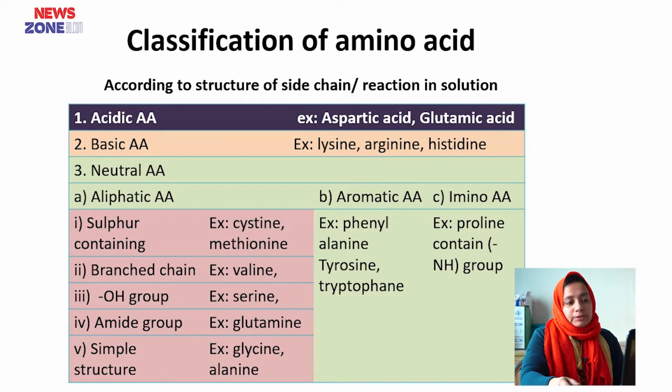Sulfur containing amino acids are cysteine and methionine. The amino acid which has a branched chain is valine, and a hydroxyl group containing amino acid is serine. An amide group containing amino acid is, for example, glutamine, and simple structure amino acids are, for example, glycine and alanine. Examples of aromatic amino acids are phenylalanine, tyrosine and tryptophan, and the imino amino acid is proline.